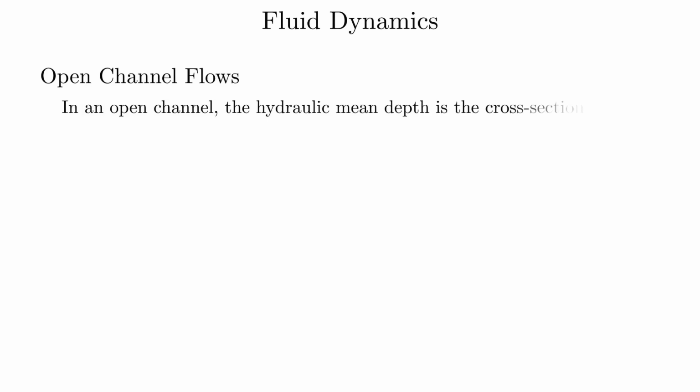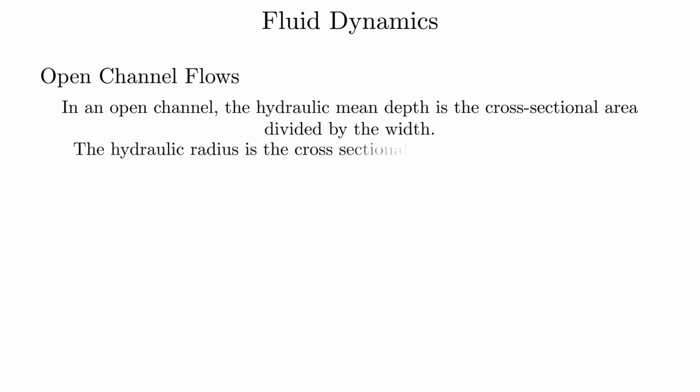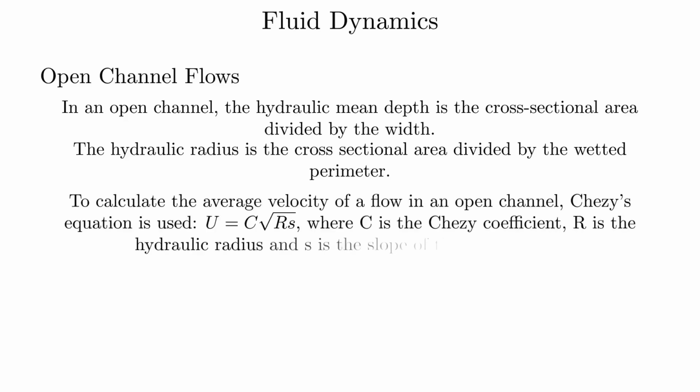In an open channel, the hydraulic mean depth is the cross-sectional area divided by the width. The hydraulic radius is the cross-sectional area divided by the wetted perimeter. To calculate the average velocity of a flow in an open channel, Chezy's equation is used. U equals C root RS, where C is the Chezy coefficient, R is the hydraulic radius, and S is the slope of the channel bed.